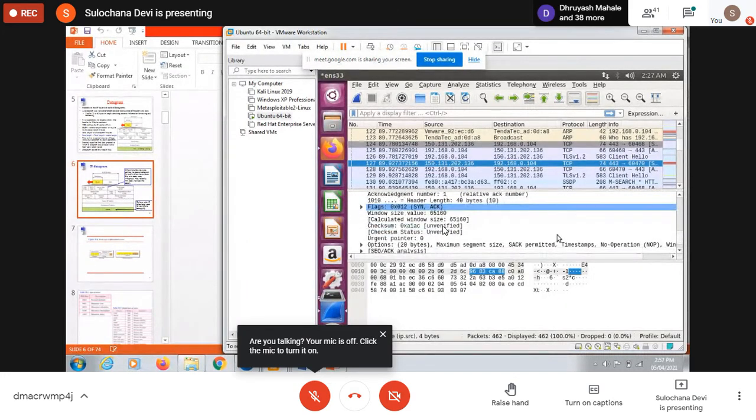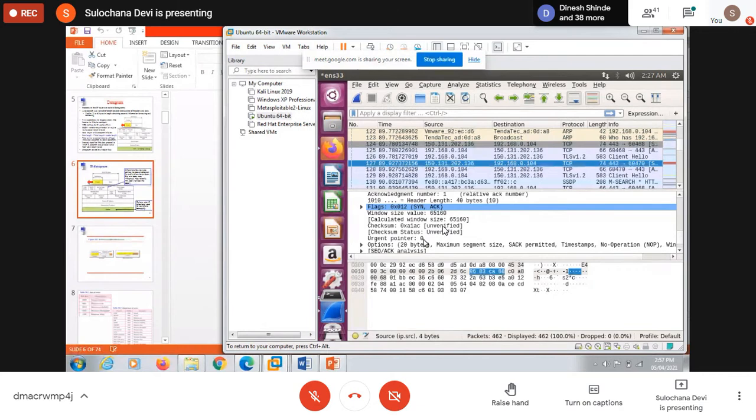Okay, and then window size, and checksum. The urgent pointer is set if you want to send something very urgently. And other options are used. All these are the transport layer TCP header, the TCP header content.